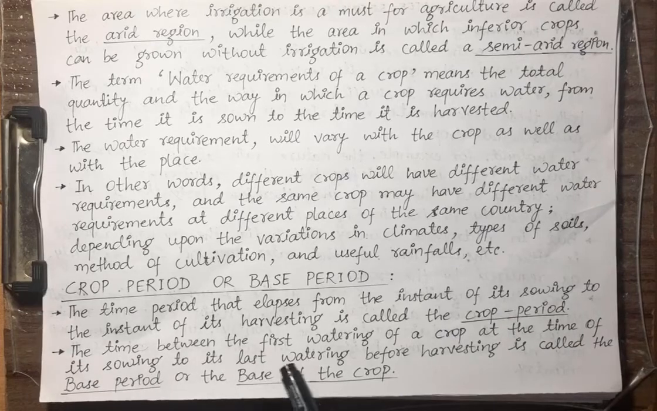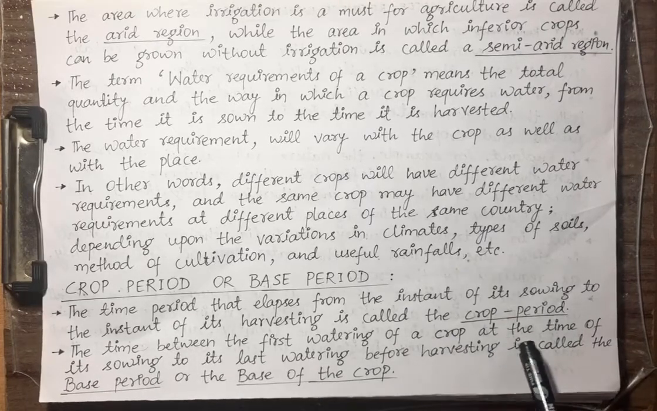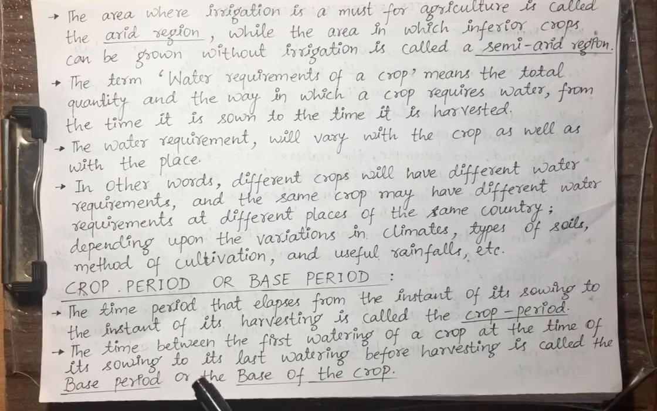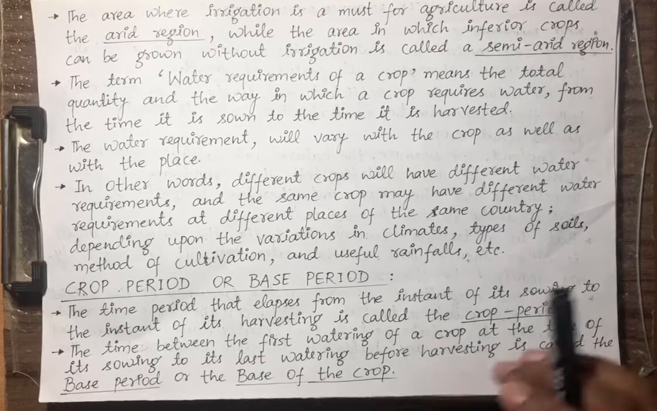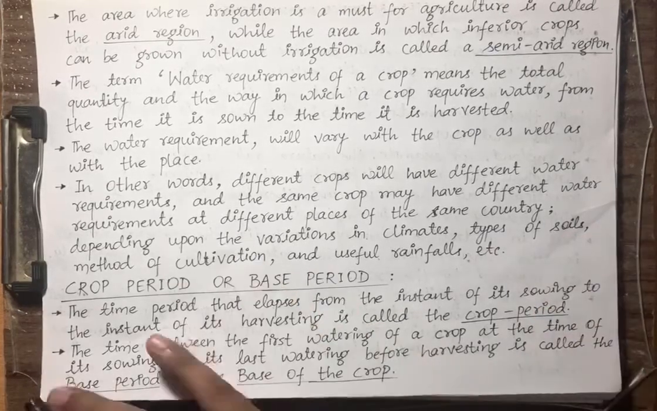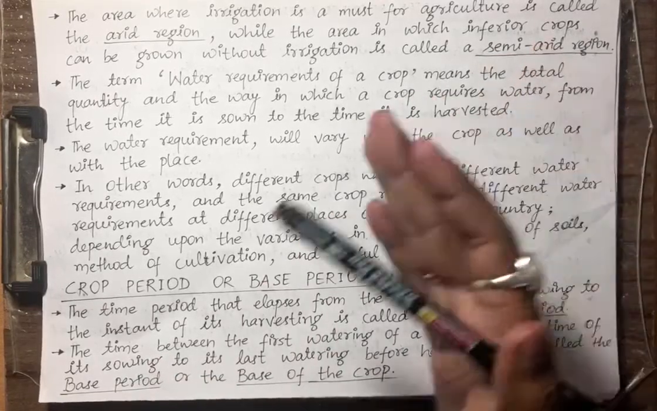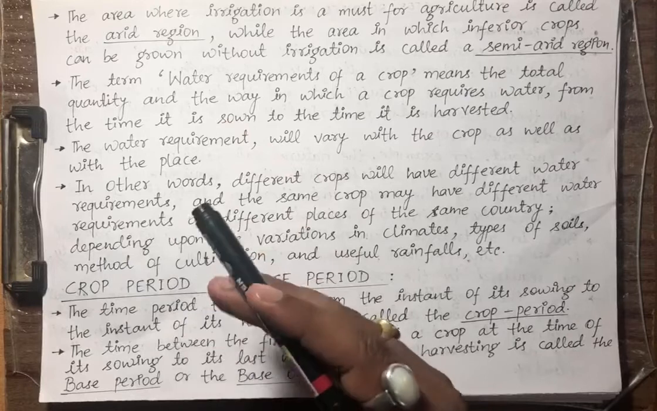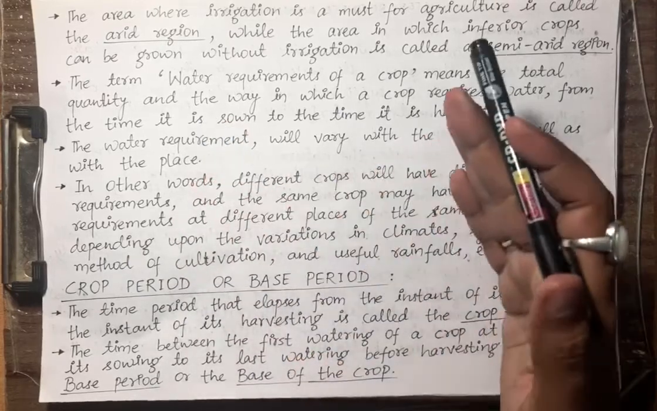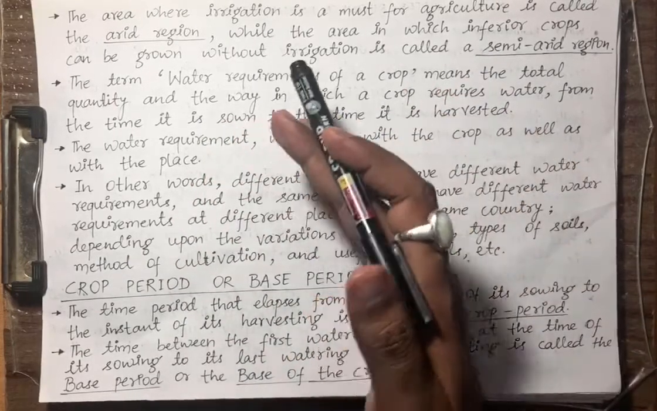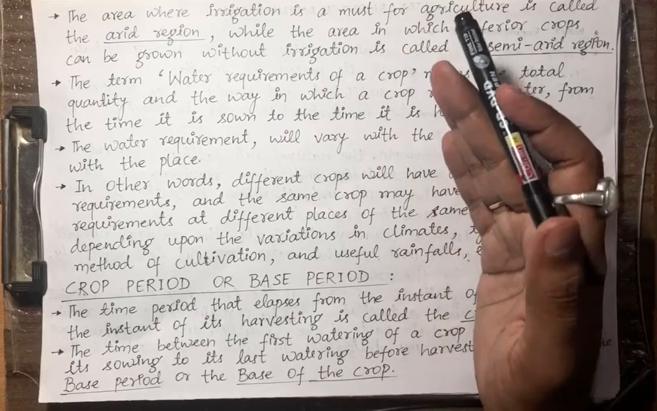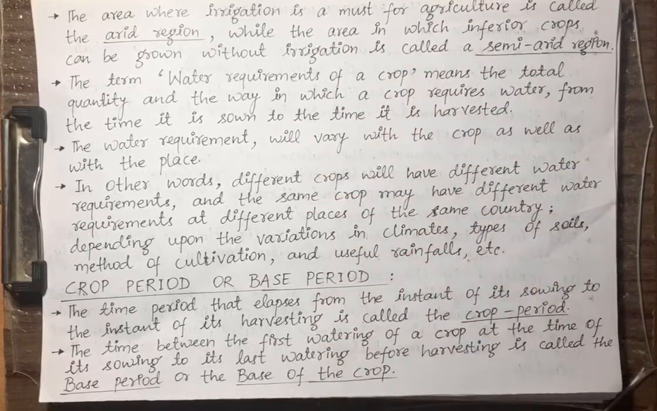The time between the first watering of a crop at the time of its sowing to its last watering before harvesting is called the base period or the base of the crop. So crop period is from first sowing till harvesting. Base period is from first watering to the last watering: first watering after sowing, last watering before harvesting.